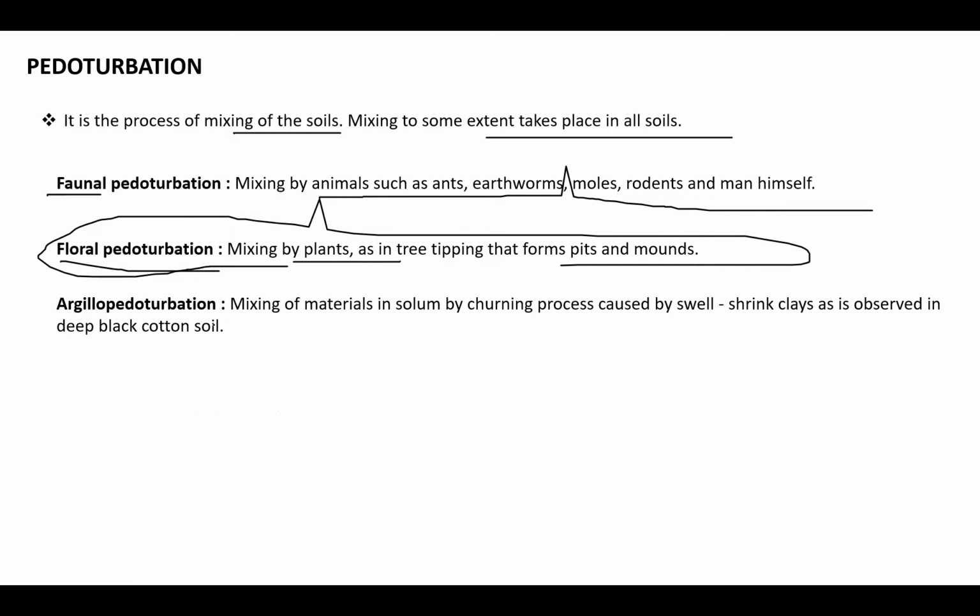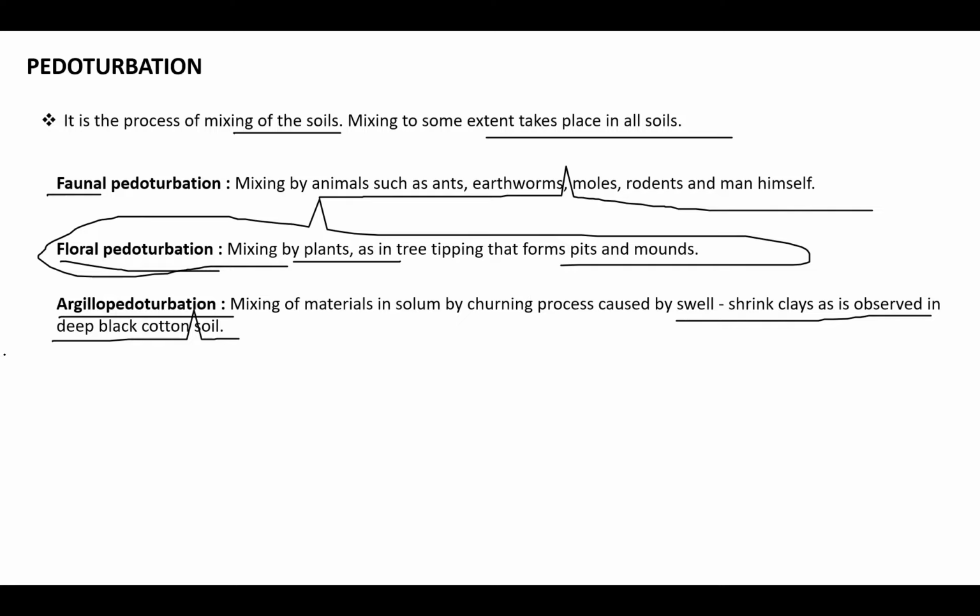And there is another important term called argilliturbation. Very interesting. It is the mixing of material in the soil by churning, the process called swell and shrink of clays, as observed in the deep black cotton soils. So argilliturbation is nothing but the shrink and swell of the clay particles due to alternate wetting and drying. What will happen? The soil itself will be churned. Mixing will be taking place. So that is called argilliturbation.